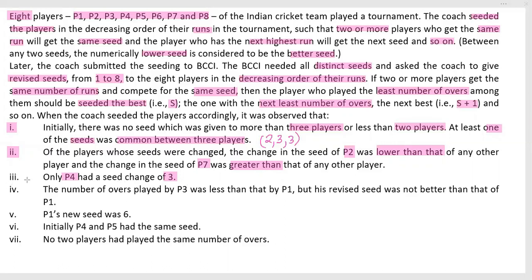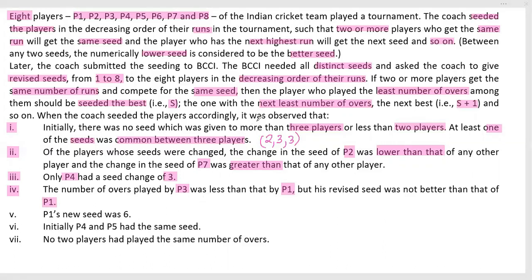Next, this is point number 3 done. Point number 4 now. The number of overs played by P3 was less than that of P1. But his revised seed was not better than that of P1. What does it mean?